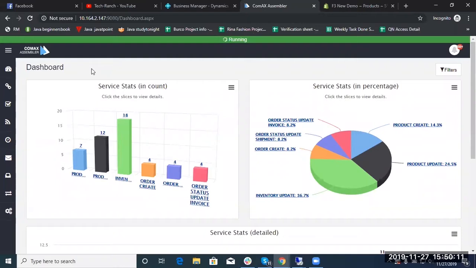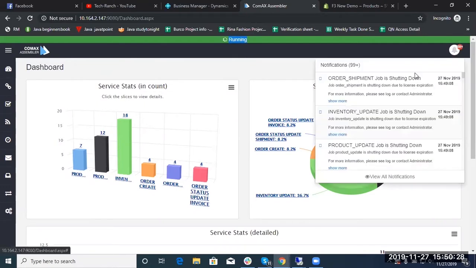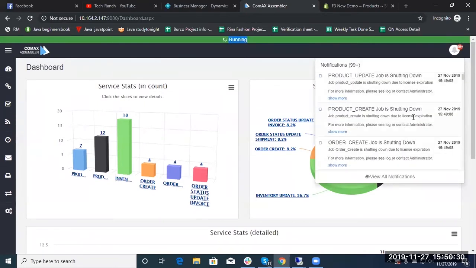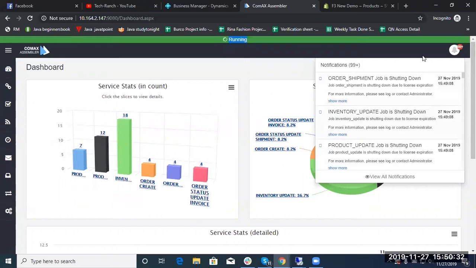This is the dashboard and web interface of the Folio3 connector. At the top of the screen, you can see the status of the connector as running. At the right top corner of the screen, you can find the notification pane.